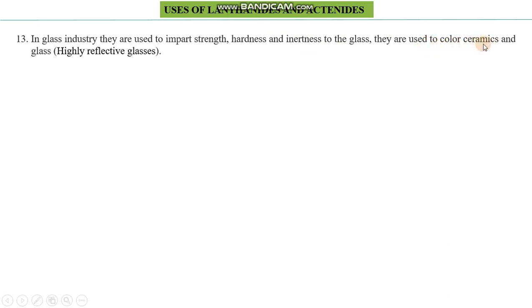So this is again an industrial process, and some special method or special procedure has to be adopted in order to use lanthanides and actinides. And highly reflective glasses can also be obtained by the use of lanthanides and actinides.